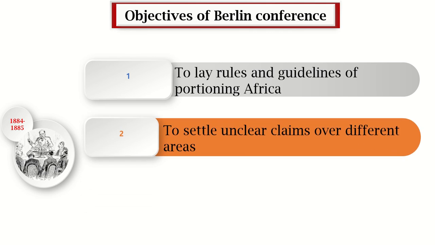Settle and clear claims over different areas. There were some places that were claimed by different European nations. So to cool down and settle that and clear claims, they said we were supposed to have the Berlin Conference.